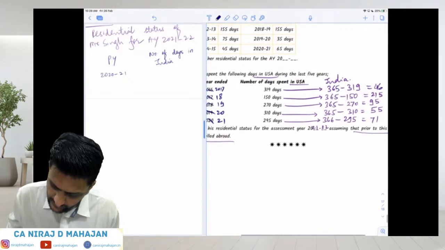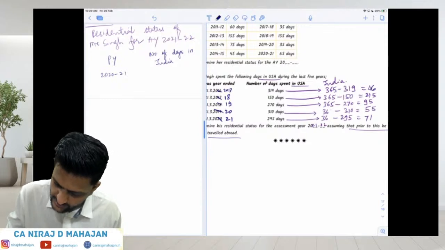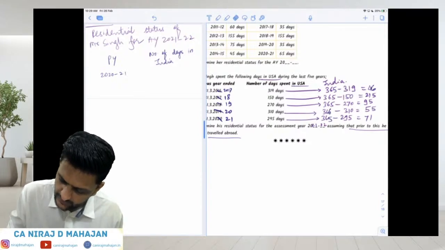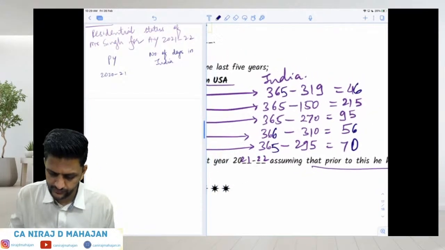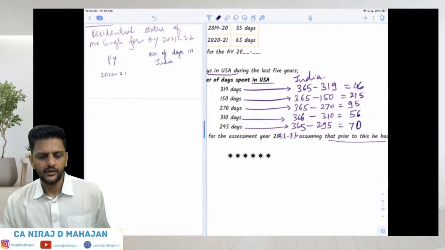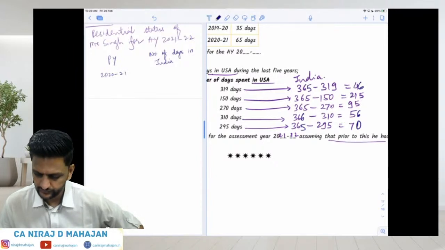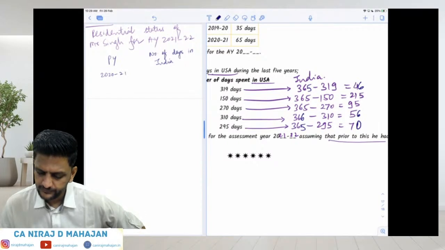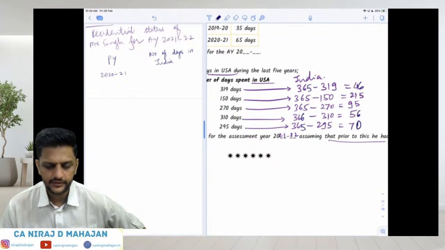Instead of this, this will be the leap year, 366 and 365. The years I had not updated over here, that's why. Is it right? 46, 215, 95, 56 and 70.